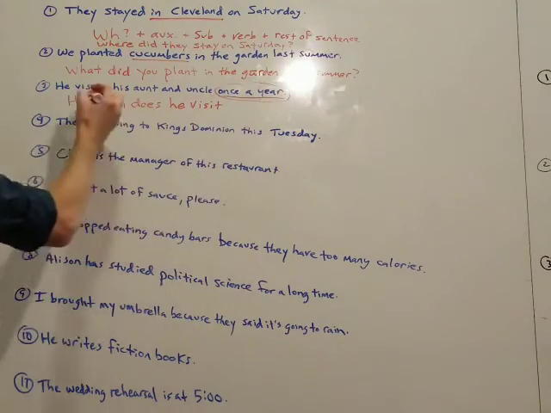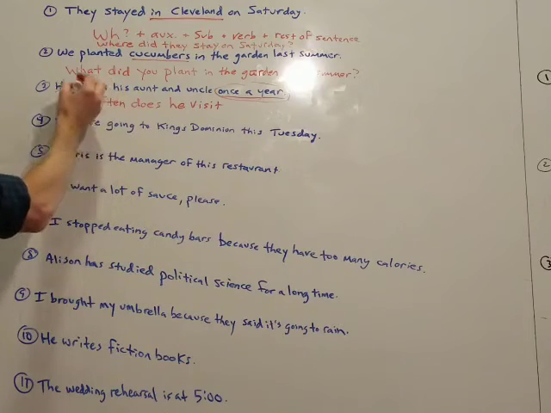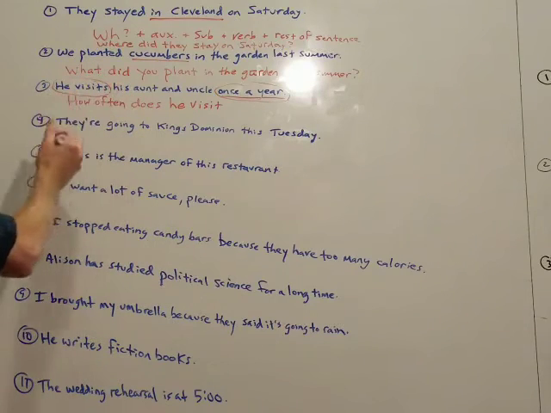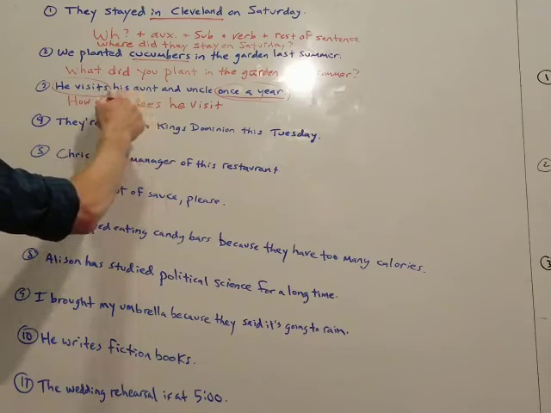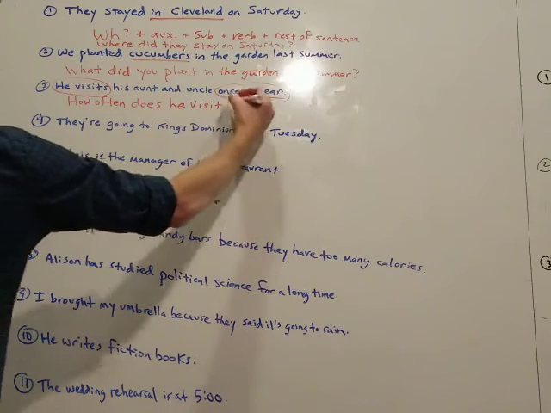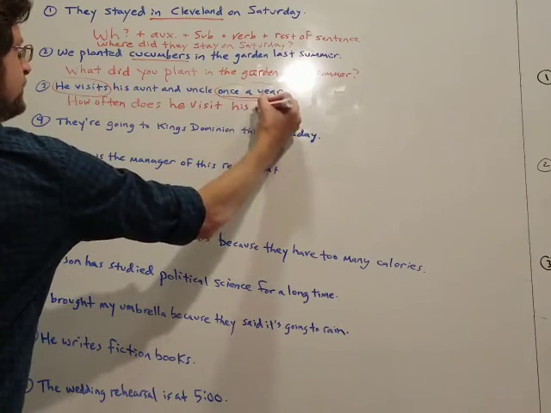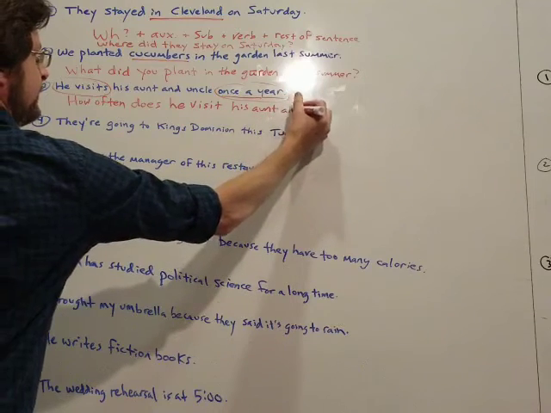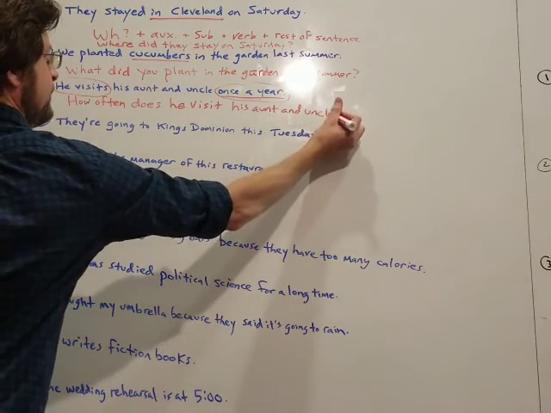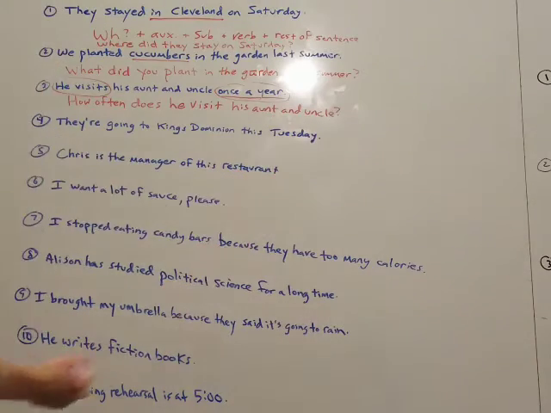Does he visit? That takes care of subject and full verb. So the rest of the sentence would be this, right? Question: how often does he visit his aunt and uncle? Answer in speaking would be once a year.